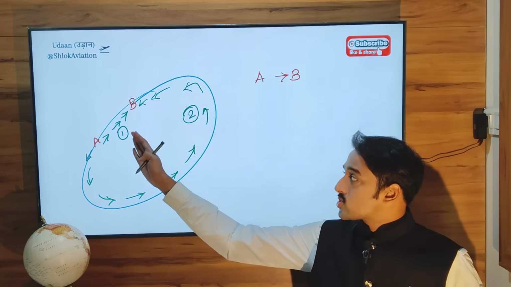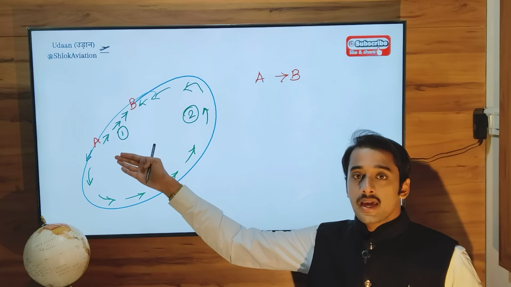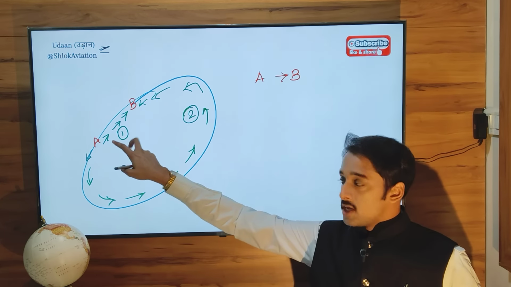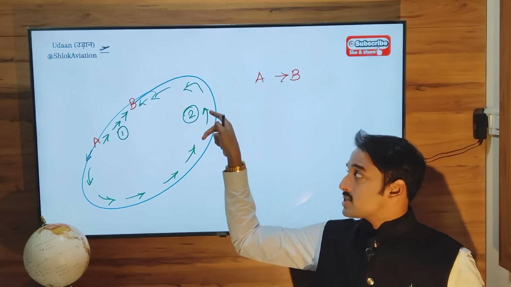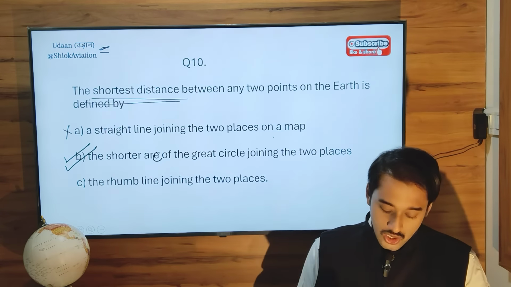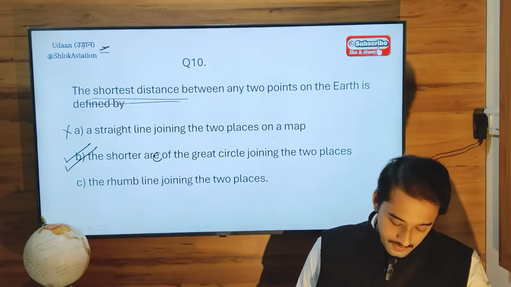Out of the first way and the second way, the shortest distance will be given by way number 1. That is the shortest distance. If you fly like this anti-clockwise, look at the distance, much more. So by definition, it is the shorter arc of the great circle connecting those two places.